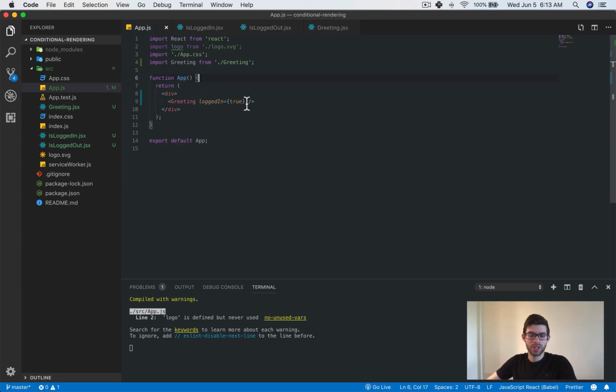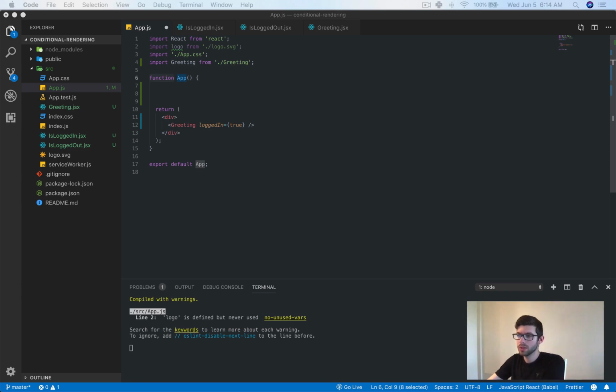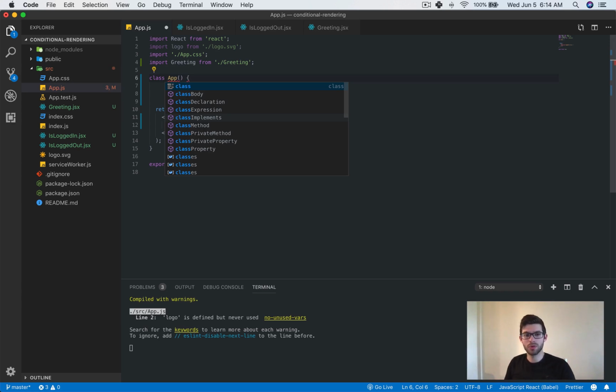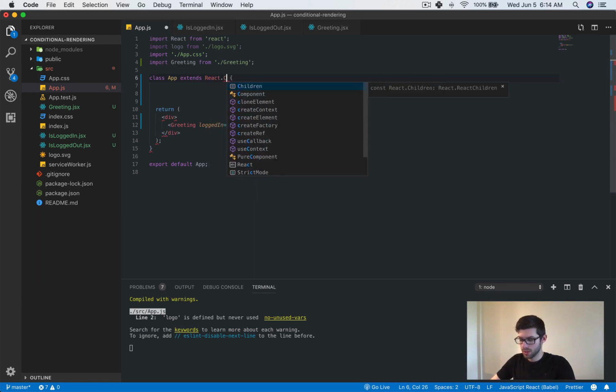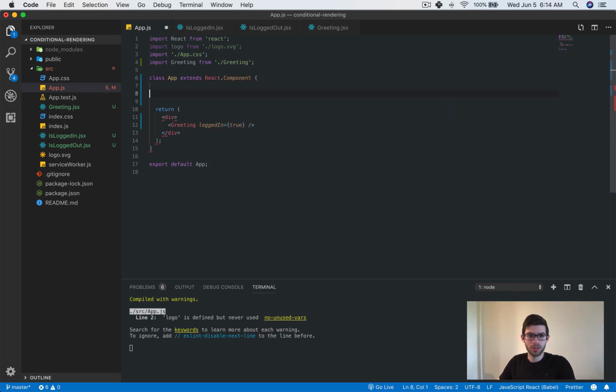We can put it here, and actually what we would have to do is change this to be a class. Normally, maybe you wouldn't want to do that with your app component. Maybe you want to do that in a login controller component or something, whatever you want to do. This is just for simplicity, the way that I'm choosing to do this. And this will extend React.Component, and then we'll have a constructor. We are going to have state here.